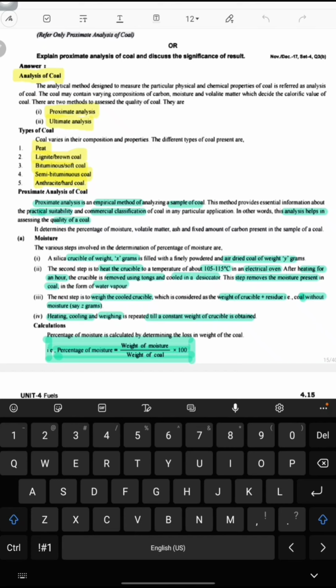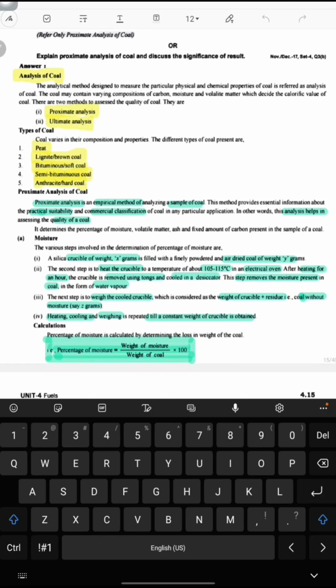After heating for an hour, the crucible is removed using tongs and cooled in a desiccator. A desiccator is a device which is used to cool down hot materials. This step removes the moisture present in the coal in the form of water vapor.